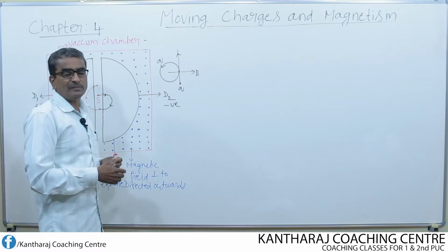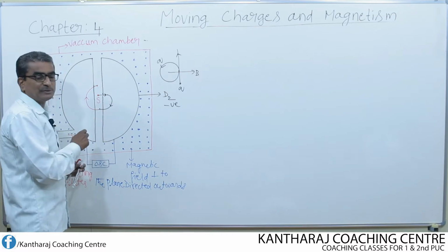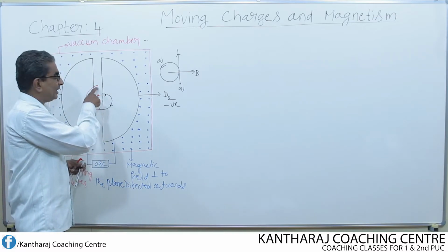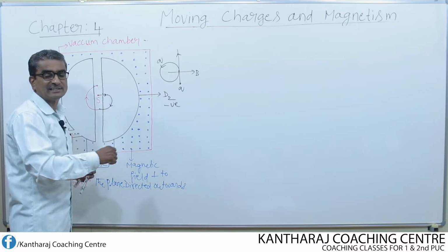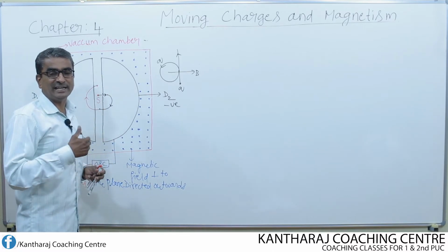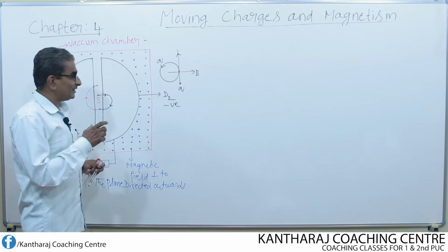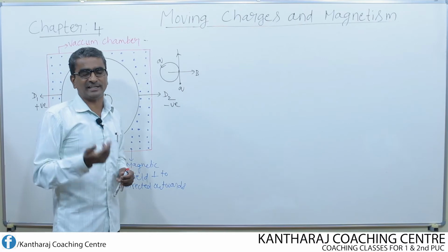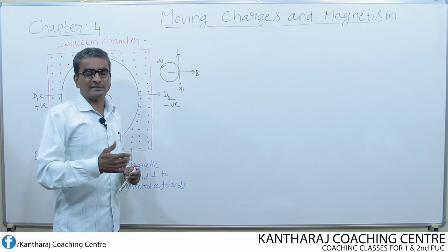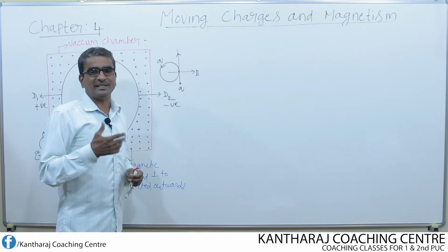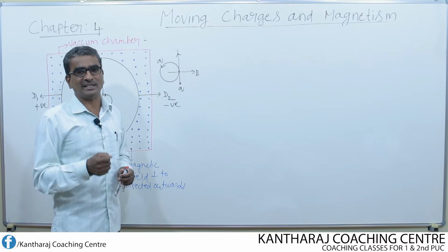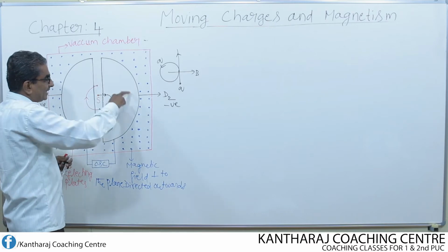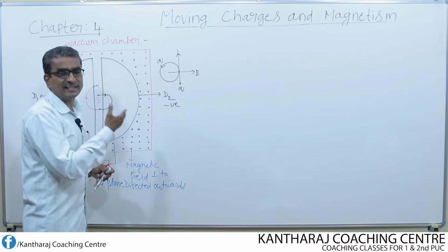So, this is how the electric field keeps reversing the direction, and as a result, each time the particle comes to this gap, it gets accelerated. That means it gains extra velocity. Due to that, it gets accelerated and its kinetic energy also goes on increasing. If the particle gains more and more velocity, then certainly its kinetic energy goes on increasing. So, the kinetic energy increases in the gap, whereas inside the D, the radius increases.